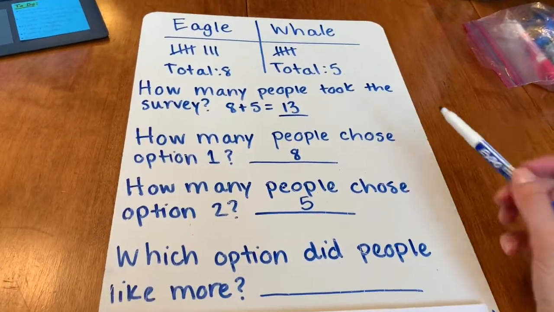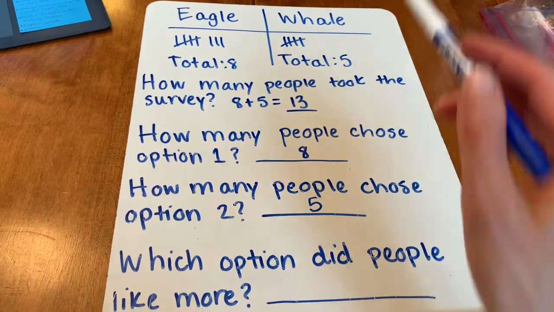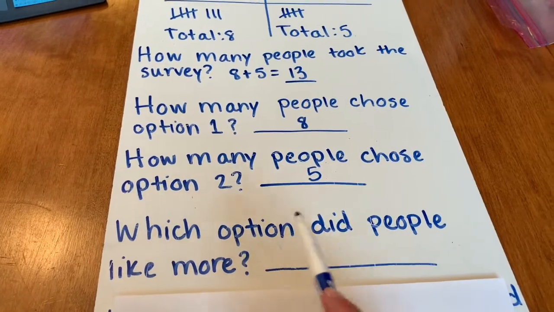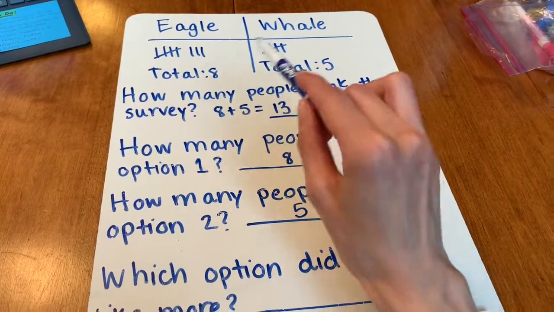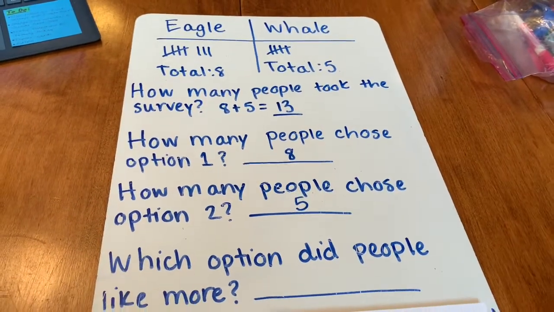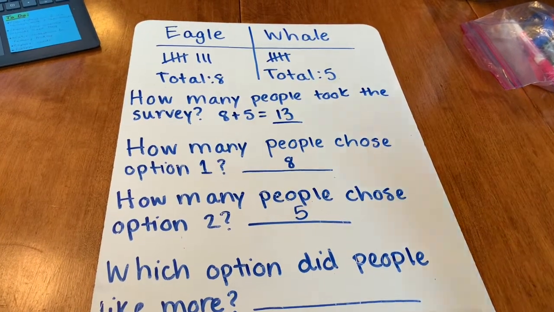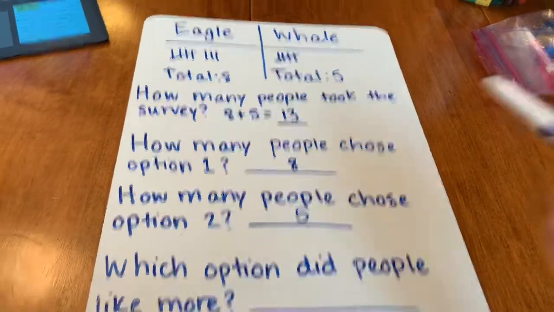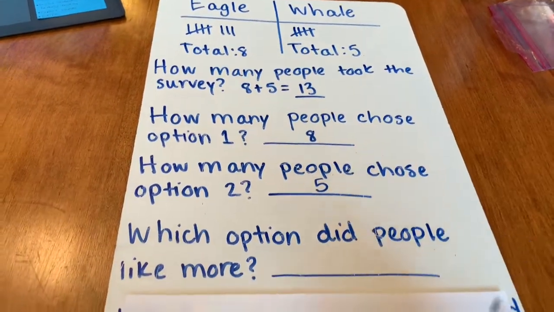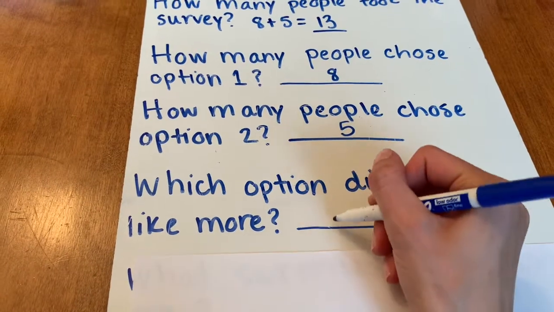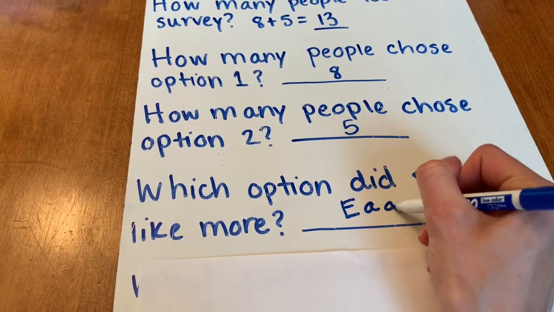Now, which option did people like more? So we had friends who wanted eagle and friends who wanted whale, but which option did people like more? So which option had the most answers? You're right, eagle, because 8, we can see, is more than 5. So our answer for 1C is eagle.